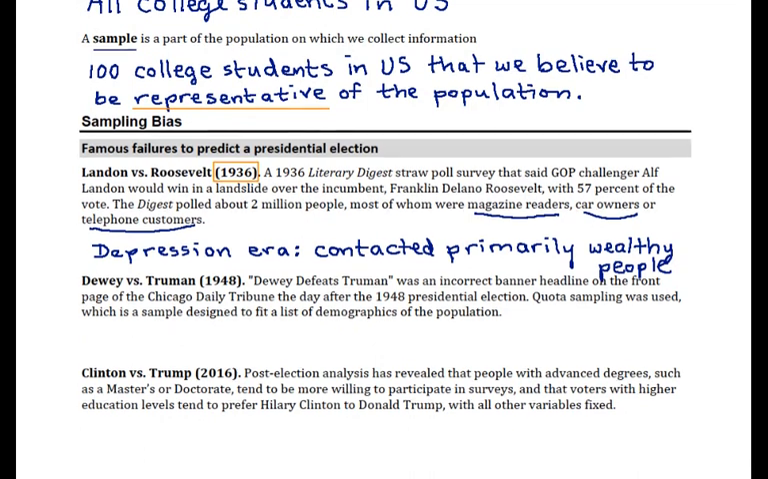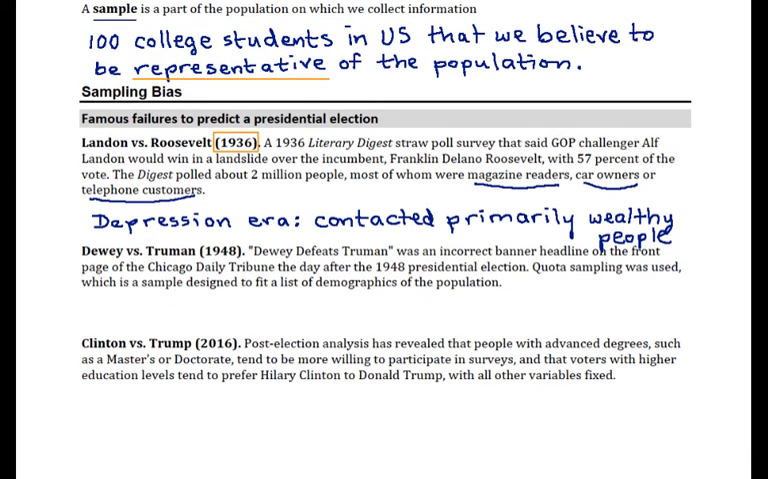Going on to 1948, we might think we've learned a few things now. There was another famous incorrect prediction. Dewey defeats Truman was a headline on the Chicago Daily Tribune. You'll have no problem pulling up images of that on any Google search of Dewey versus Truman. The papers, of course, have to print these headlines before they know the results because it takes time to get their papers printed. So they printed up both possible results, but the wrong ones hit the newsstands in some areas.